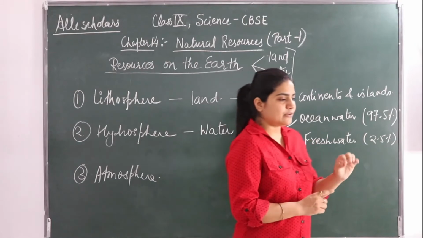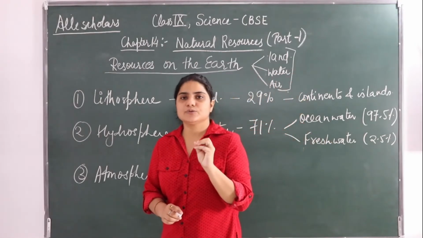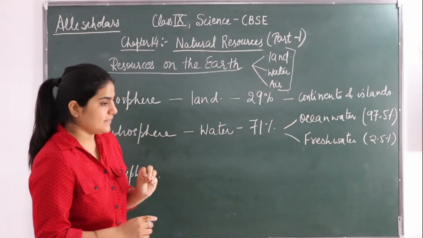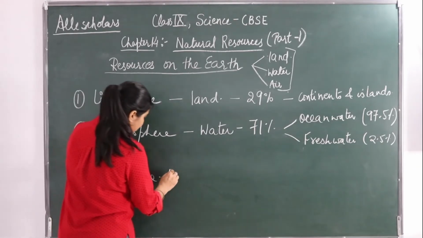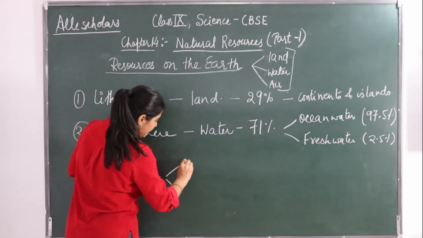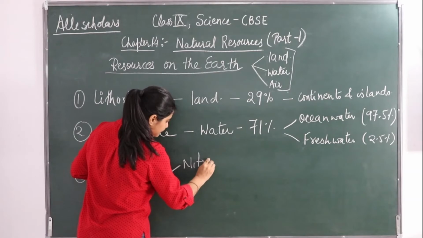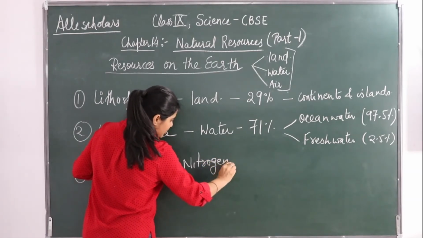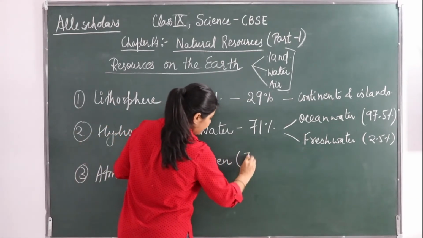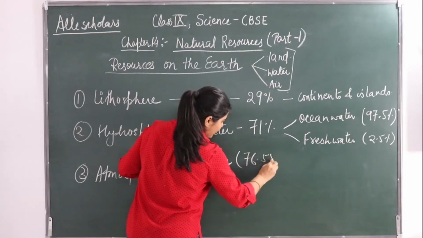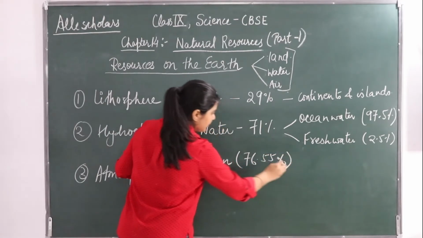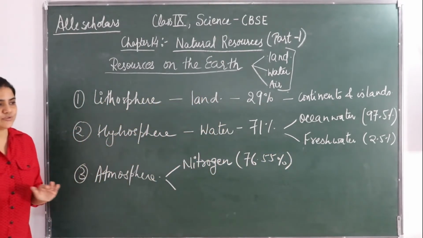That is the nitrogen, 76.55%. So nitrogen is the major portion, which is covering 76.55% of the Earth's atmosphere.